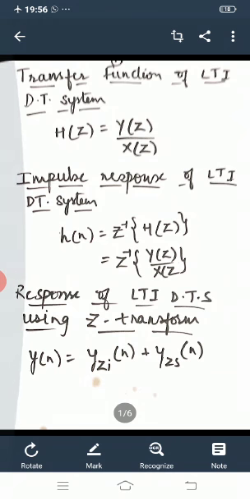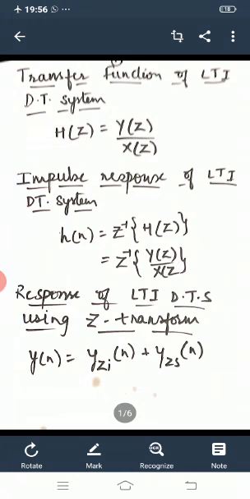And next is response of an LTI discrete time system using Z transform. As we all know, response is nothing but output. So here the output of a discrete time system using Z transform is given by y of n is equal to yZI of n plus yZS of n.